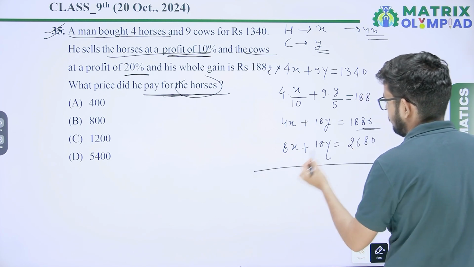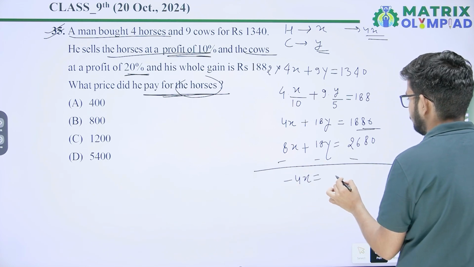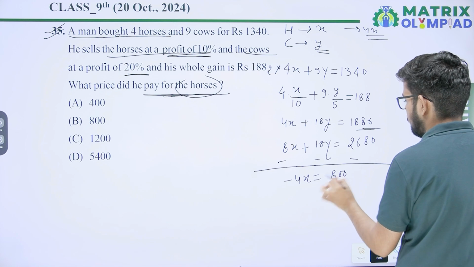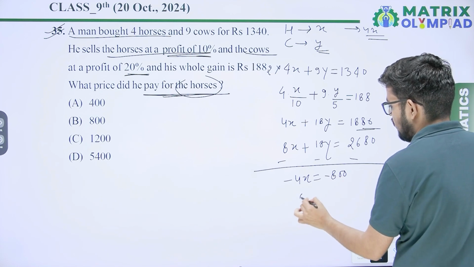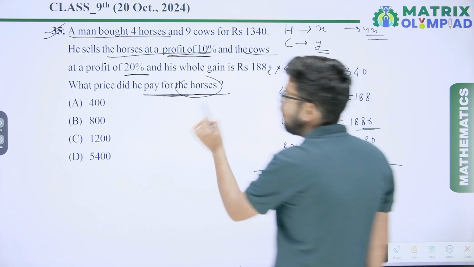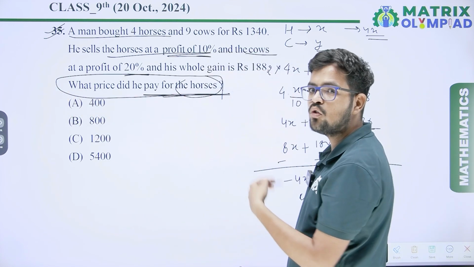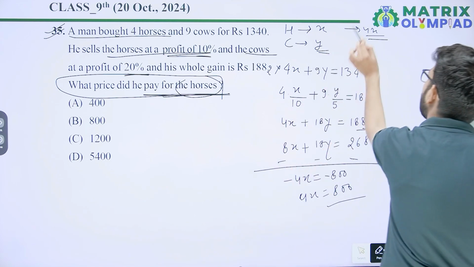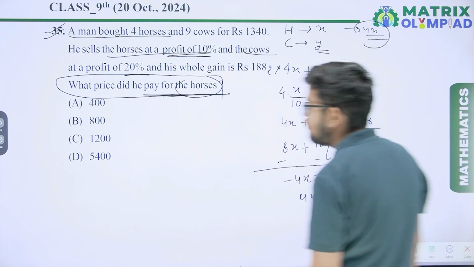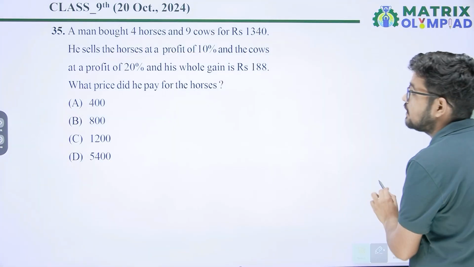So subtract. So we will get minus 4x equal minus 800. So 4x equal 800. What he is asking, what price did he pay for the horses? It means price of 4 horses he did pay, that is 4x, and value of 4x is equal to 800. Option B will be the correct answer.